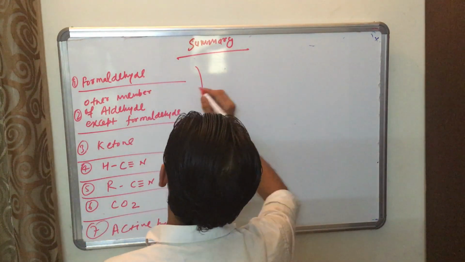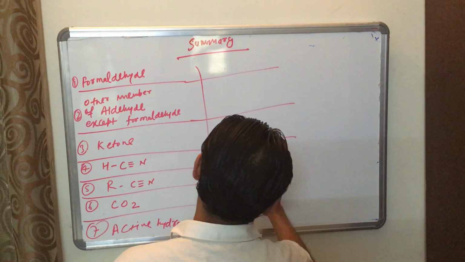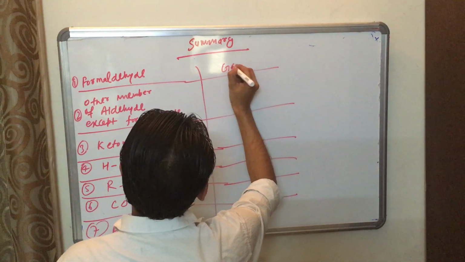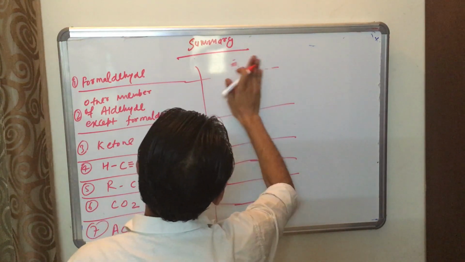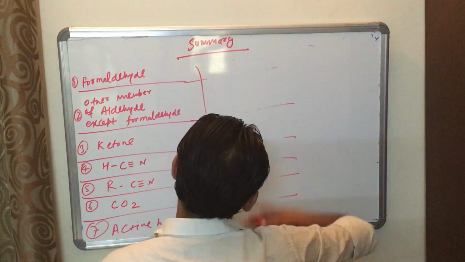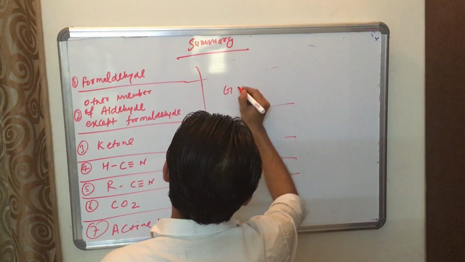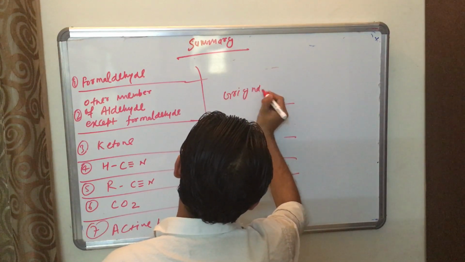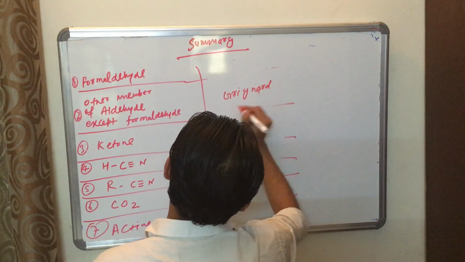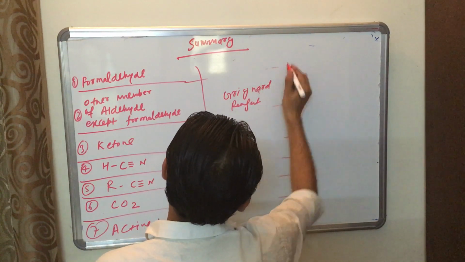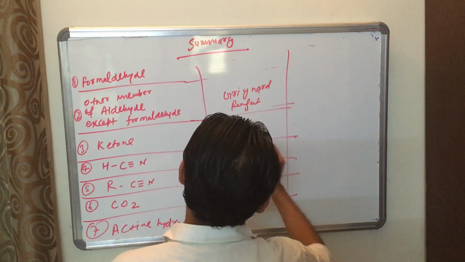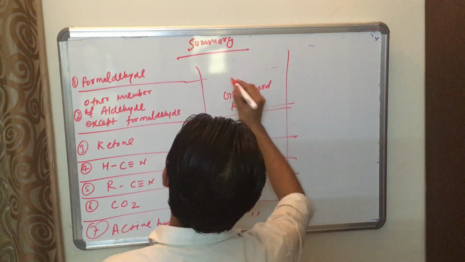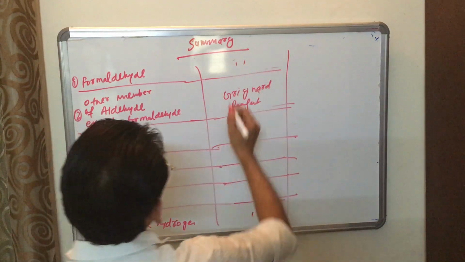If all those react with Grignard reagent, then what product forms?